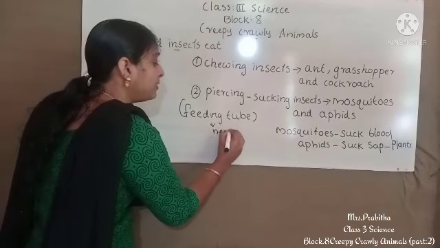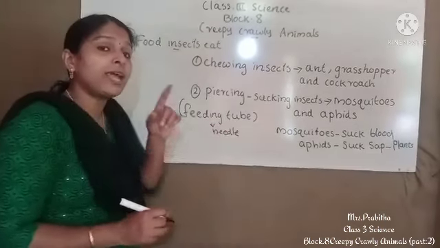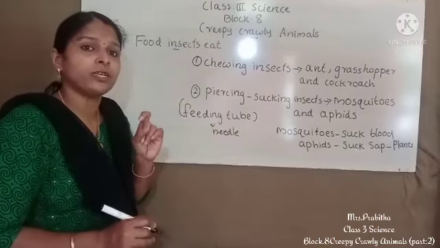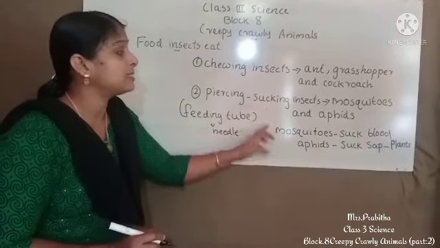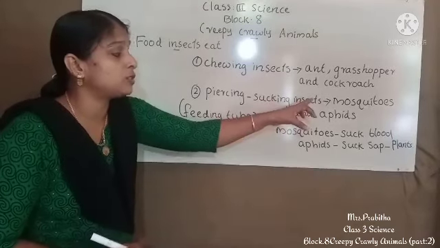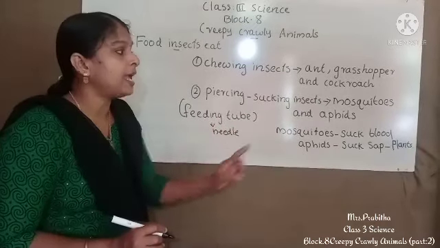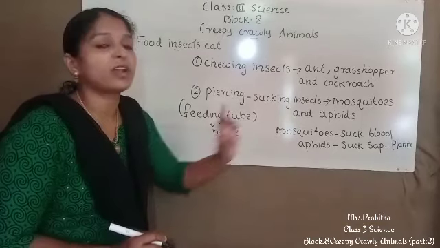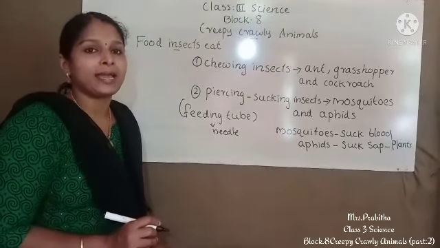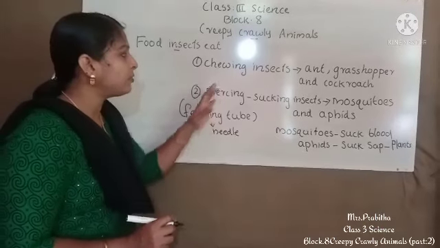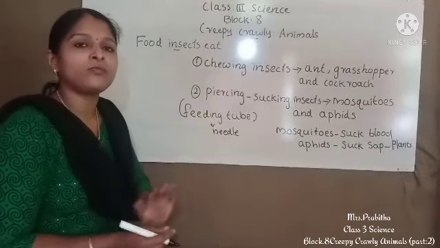With that only they are sucking food. Examples are mosquitoes and aphids. Mosquitoes suck blood from our body and aphids suck sap from the plants. So these are the food habits of these two groups of insects.